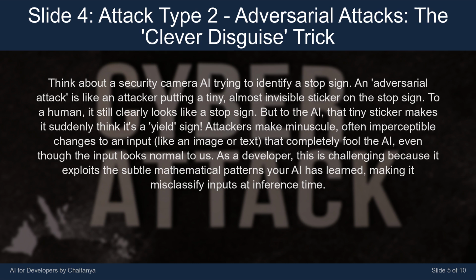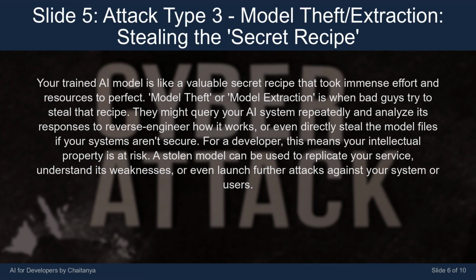Attackers make minuscule, often imperceptible changes to an input, like an image or text, that completely fool the AI, even though the input looks normal to us. As a developer, this is challenging because it exploits the subtle mathematical patterns your AI has learned, making it misclassify inputs at inference time.